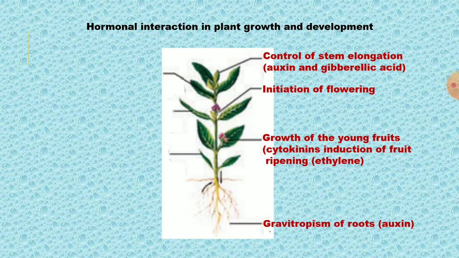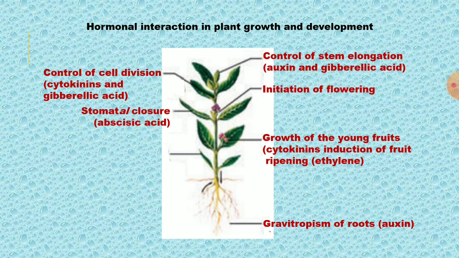Gravitropism of root: auxin. Control of cell division: cytokinin and gibberellic acid. Stomatal closure and opening: abscisic acid. Development of the abscission zone: ethylene and auxin.